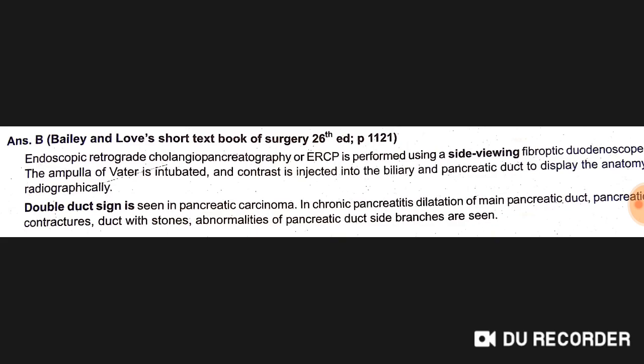The ampulla of Vater is intubated and contrast is injected into the biliary and pancreatic ducts to display the anatomy on radiograph. Double duct sign is seen in pancreatic carcinoma. In chronic pancreatitis, dilatation of the main pancreatic duct and pancreatic strictures, duct with stones, and abnormalities of pancreatic duct side branches are seen. Okay.